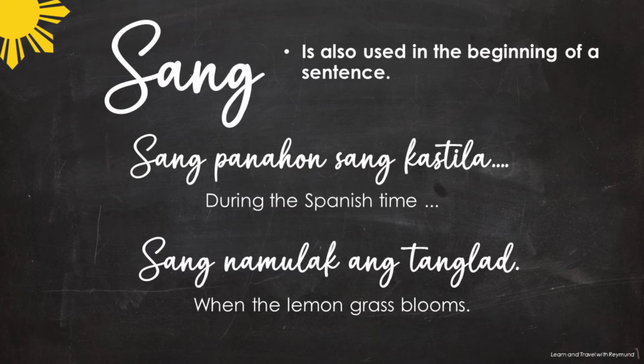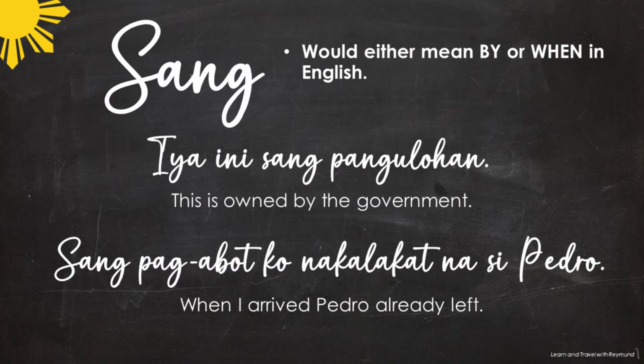The next one is sang namulak ang tanglad. When we say tanglad, that's a lemongrass. And when we say namulak, that's bloom. Sang panahon sang Kastila and sang namulak ang tanglad. The next one is sang would either mean by or when in English.